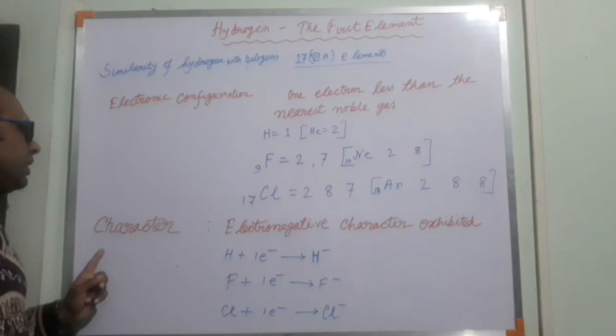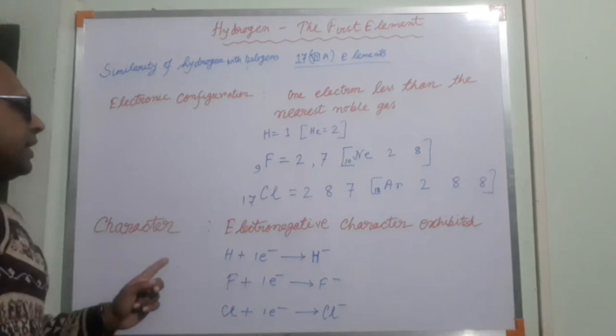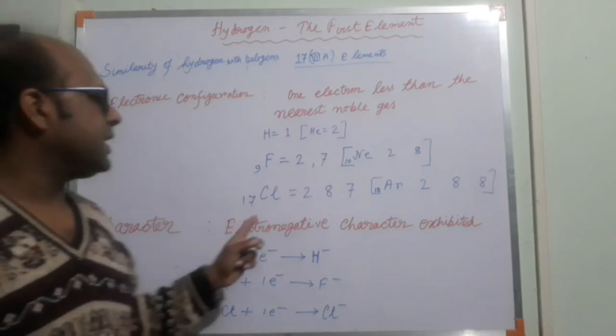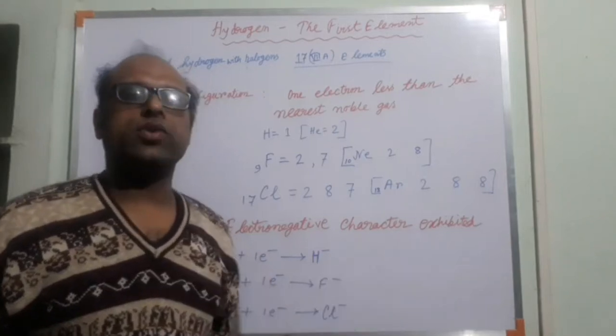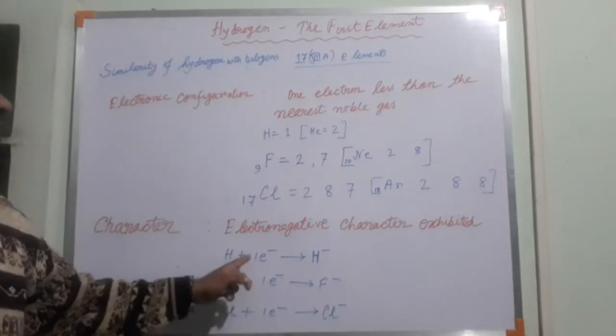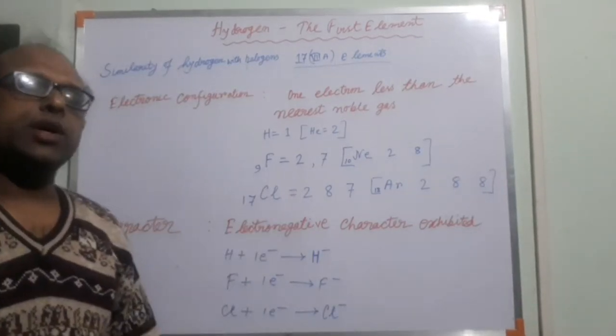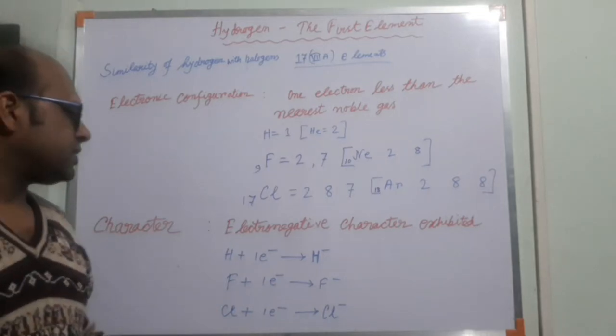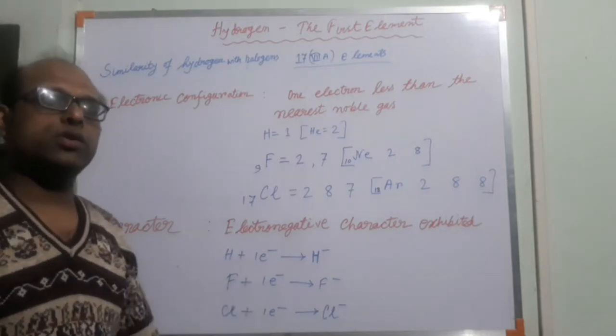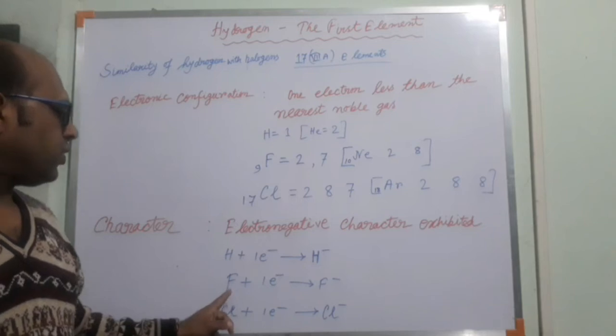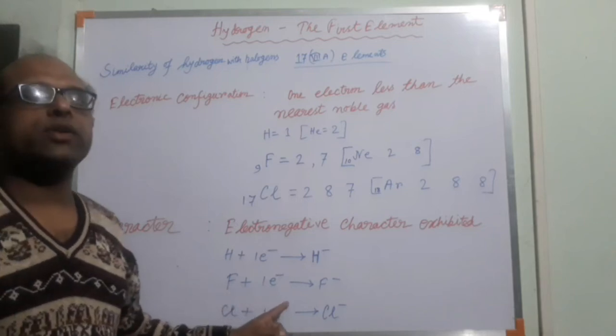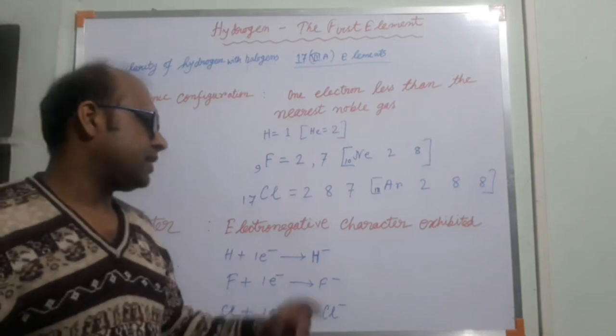Secondly, we will find similarity as far as electronegative character is concerned. Electronegative character is exhibited by halogens and hydrogen also. Fluorine can snatch one electron easily to form F-.